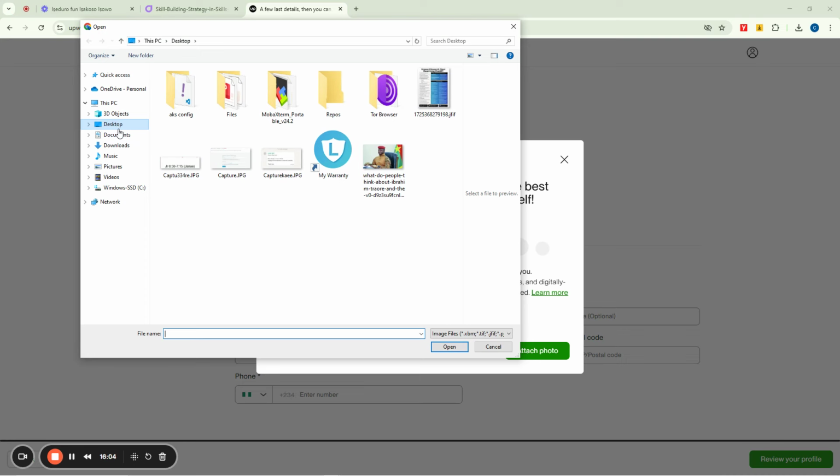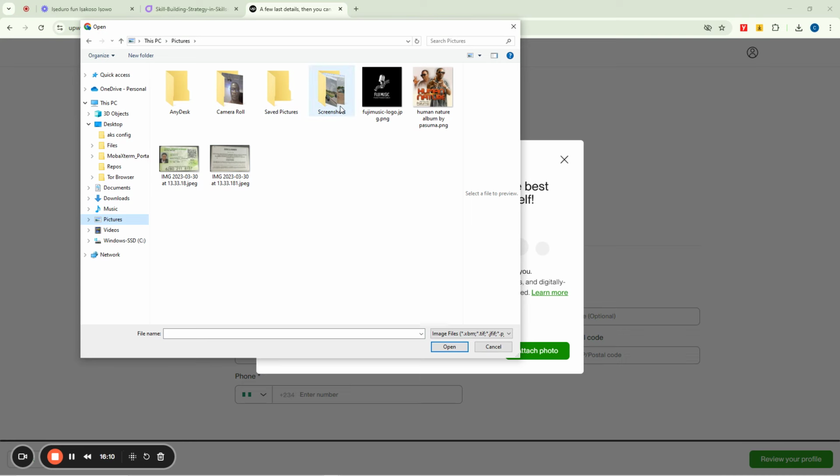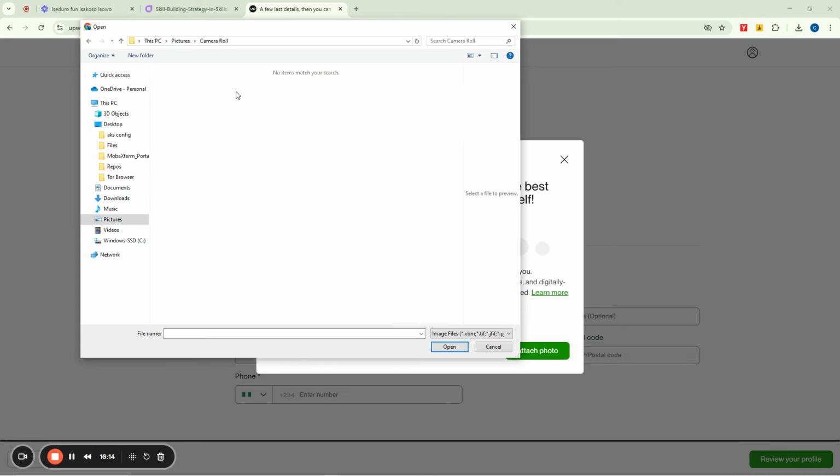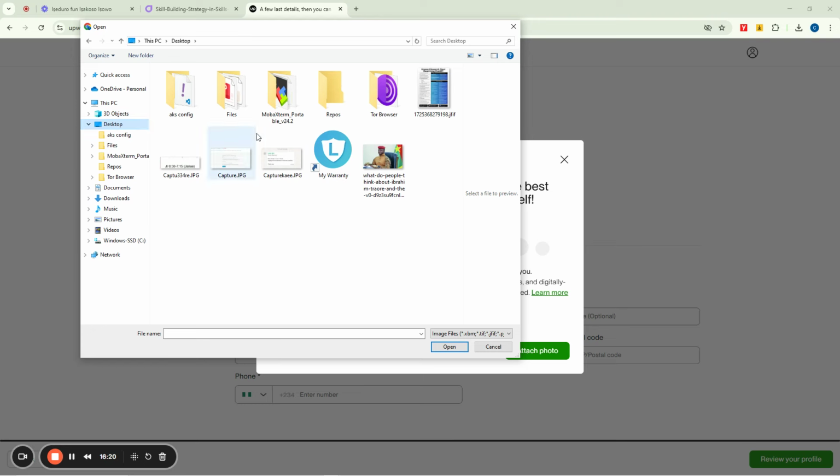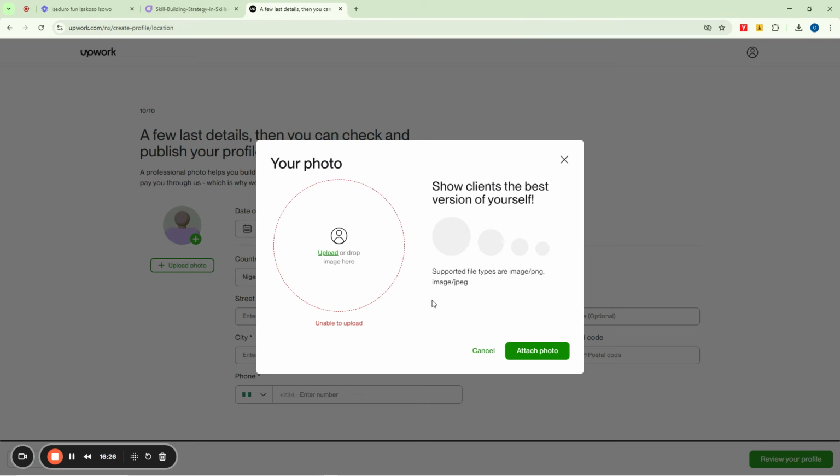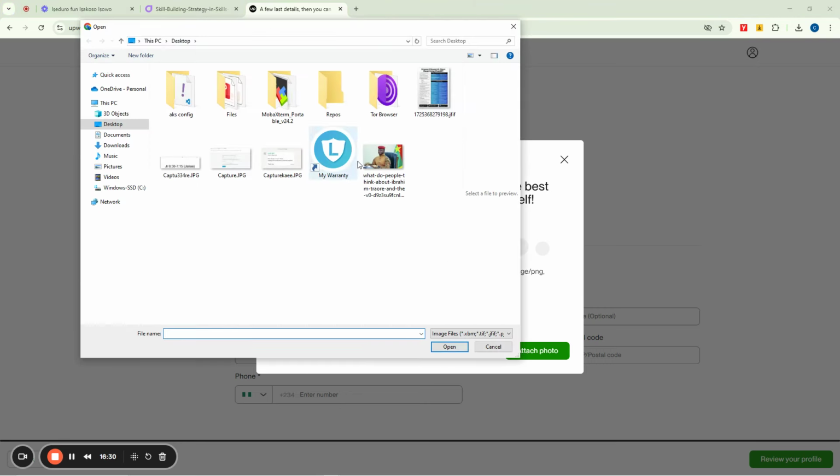So let's assume that this is my photo. Let me go to my pictures and go to camera roll. Let's open this camera roll now. Oh, it's not opening up, so I'll just need to select something else and put up there. Okay, I'll go to my desktop again and let me just upload this one. Okay, you see it refused to upload, so let me select something else.